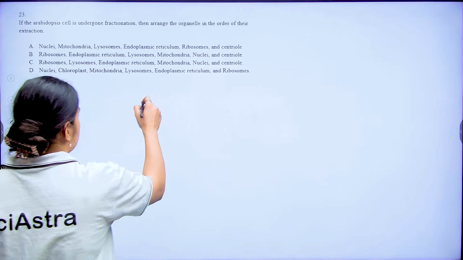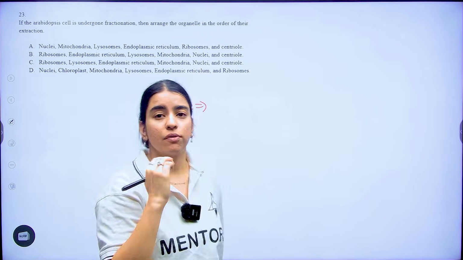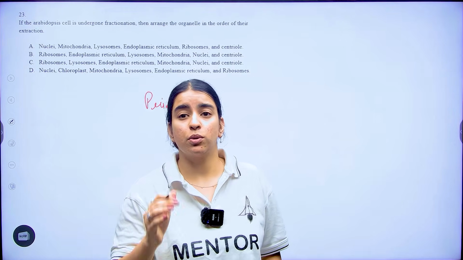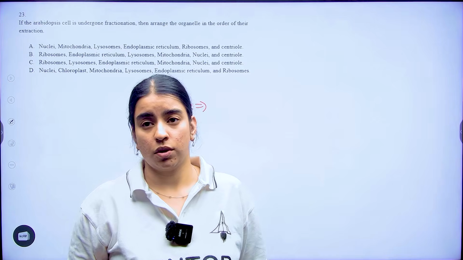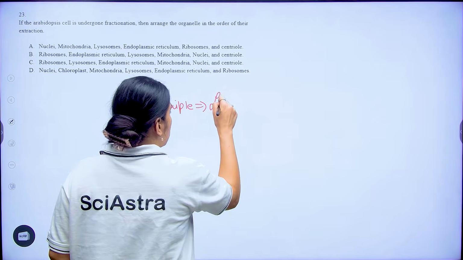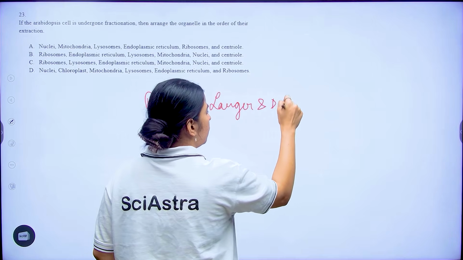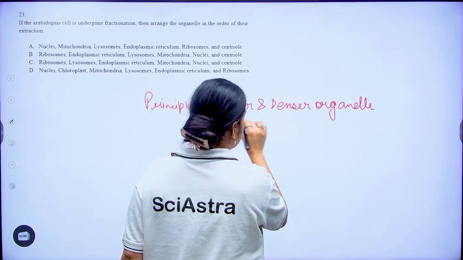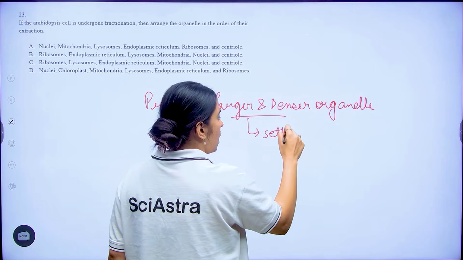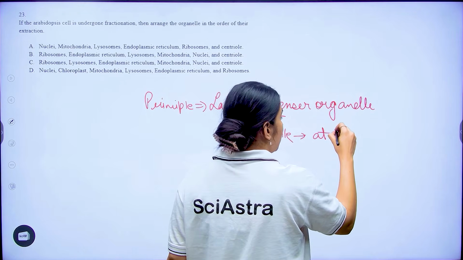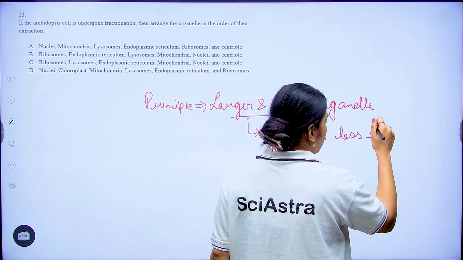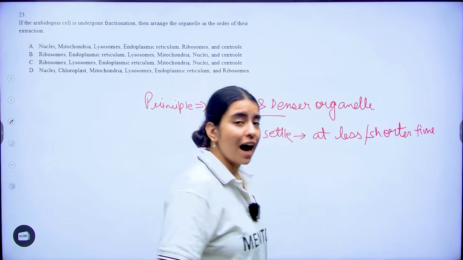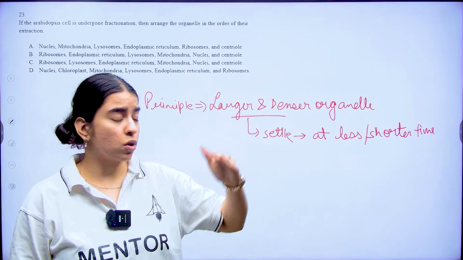Now, if you look at the principle of this, the principle is that larger and denser organelles are going to settle at lower force and in a shorter time. The amount of force that you use is also going to be less.